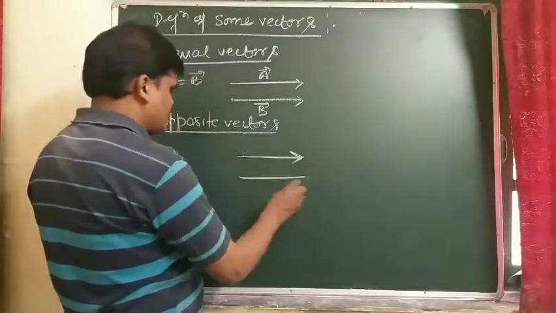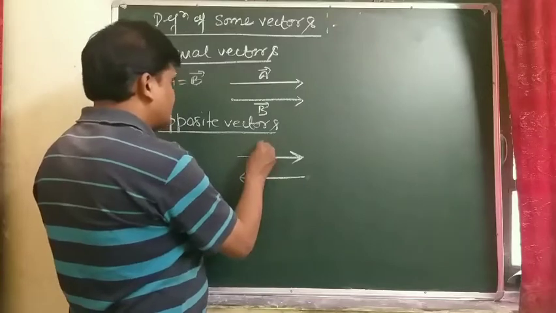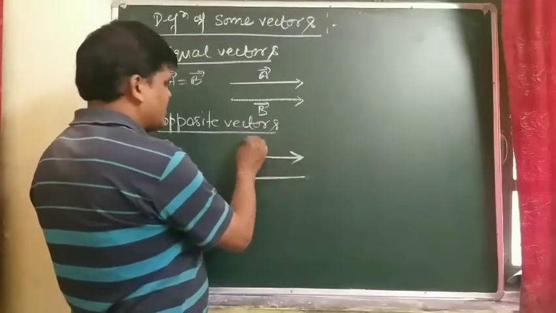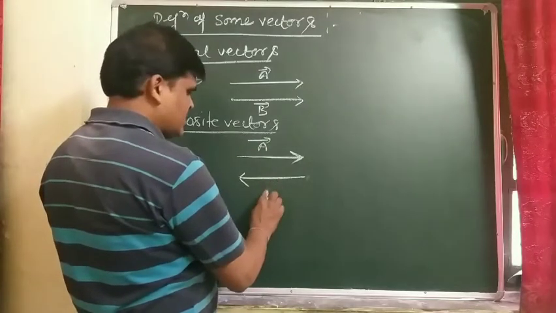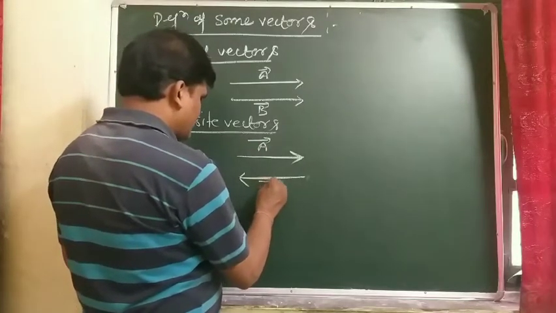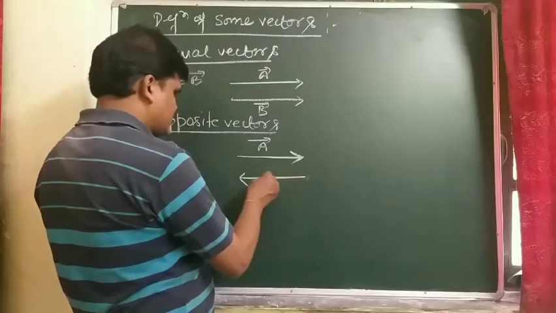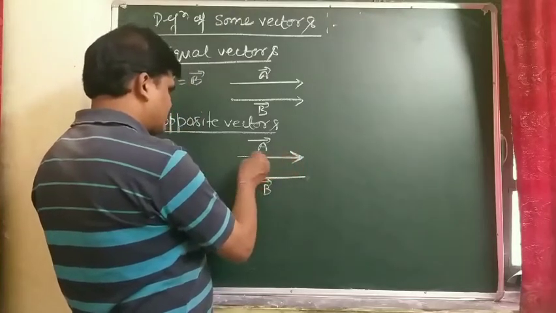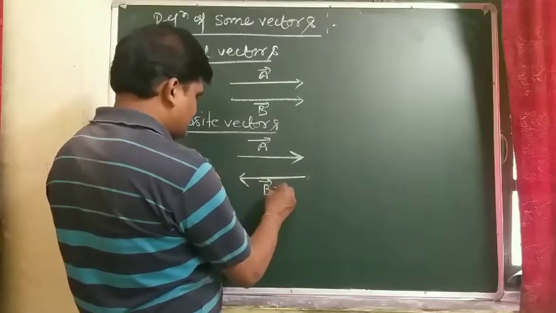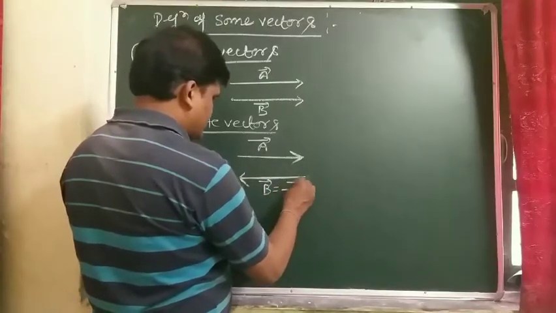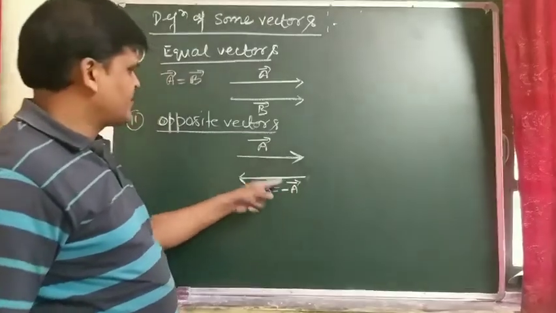They are said to be what? Here vector A, and here vector B, but their direction is opposite and their magnitude is the same. Magnitude is the same, but direction is opposite. So we can say that vector B is equal to minus vector A.